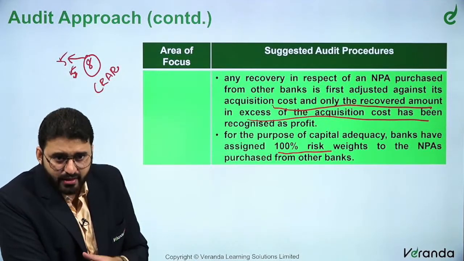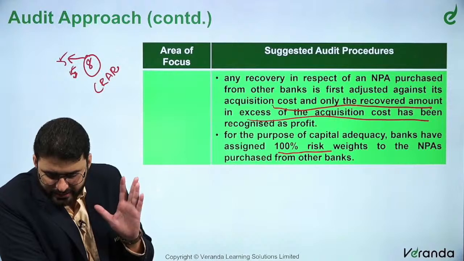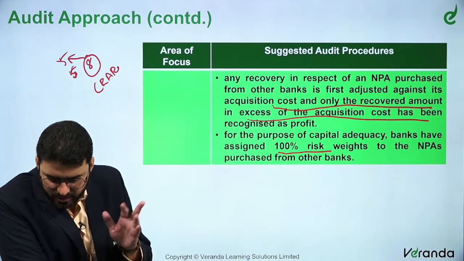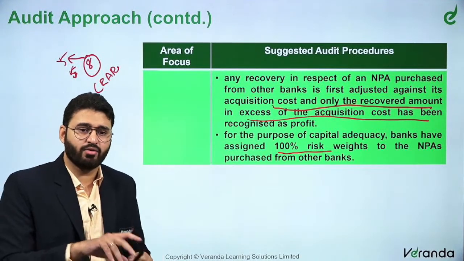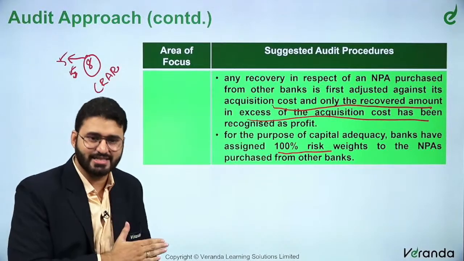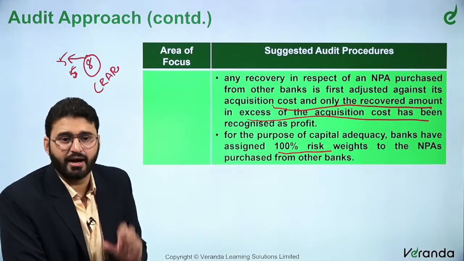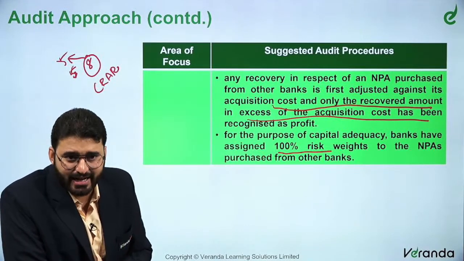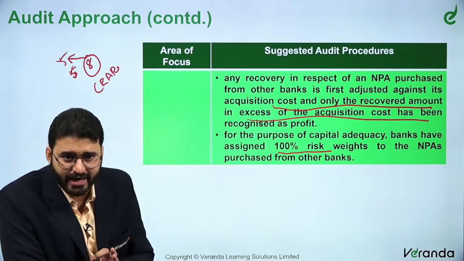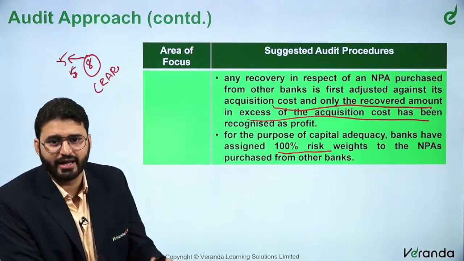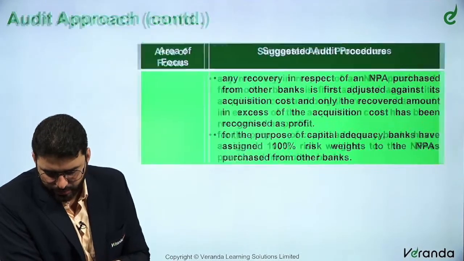Once you recover the amount, it has to be first adjusted against the acquisition cost. The excess, if any, has to be taken to profit, and 100% of the risk has to be assigned when you calculate your CRAR, your capital adequacy ratio.